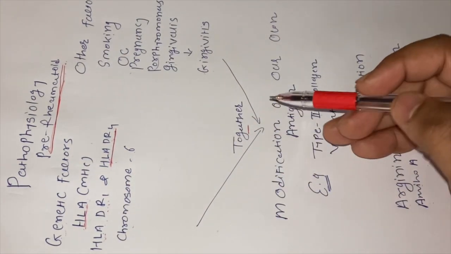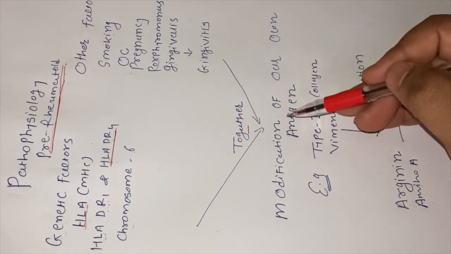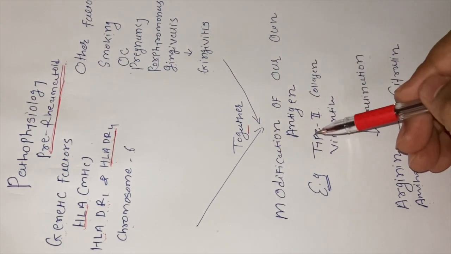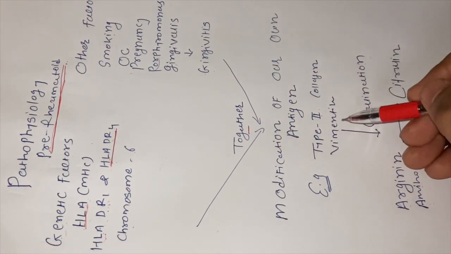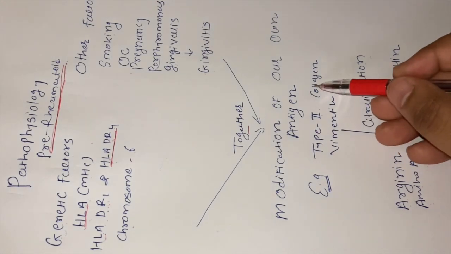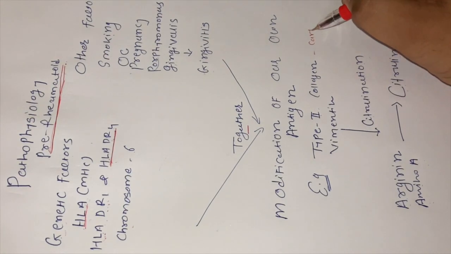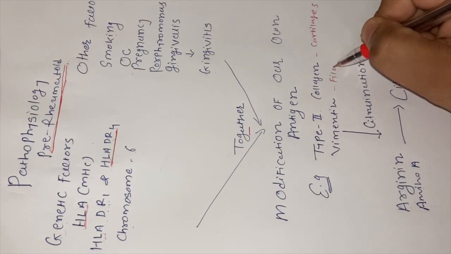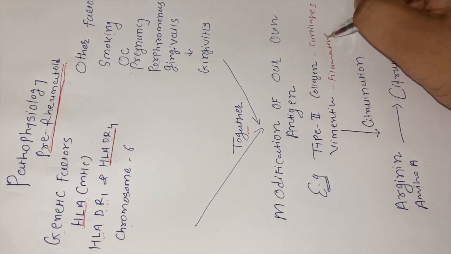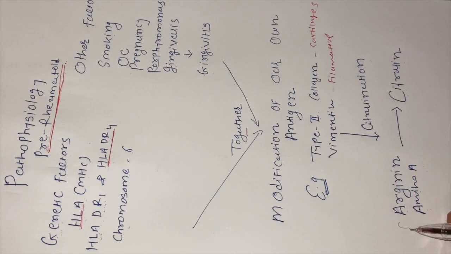Together these factors lead to the modification of our own antigen, or we can say auto antigen. So what are those auto antigens? It could be type 2 collagen or vimentin. Type 2 collagen is normally seen in the cartilages, and vimentin is a filamentous protein. Now, these proteins contain the specific amino acid arginine.